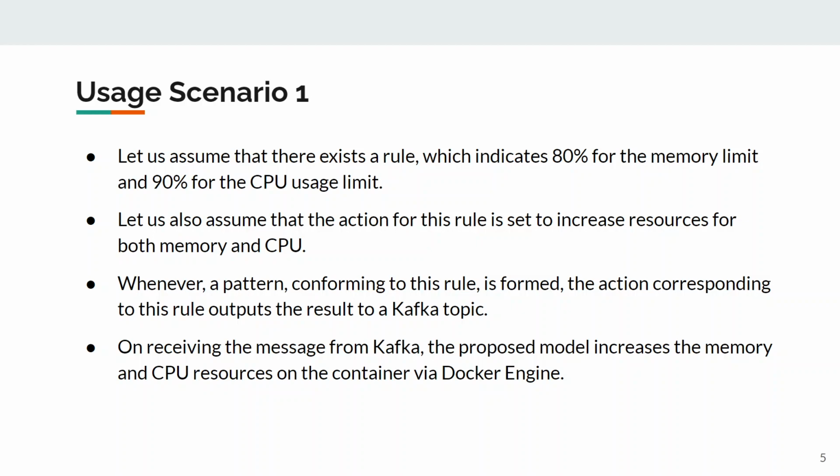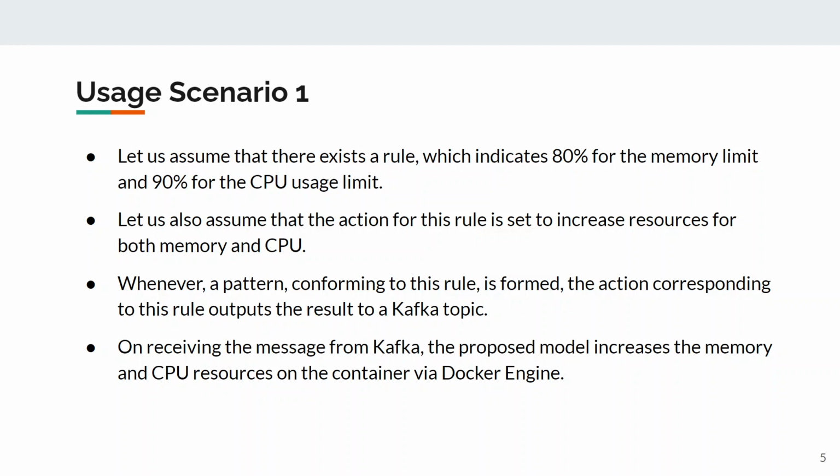Hi. So I'll be discussing two usage scenarios. First one, let us assume that there's a rule which indicates that for 80% memory limit, 90% CPU usage limit, we make certain changes in our deployment. So let us assume that this action is set to increase the resources for both memory and CPU so that the functions which are being carried out are carried out smoothly.